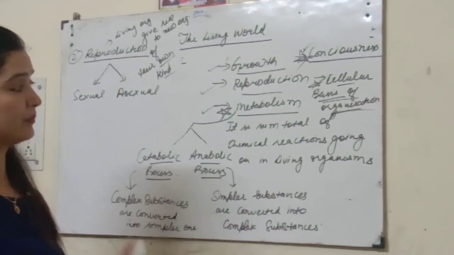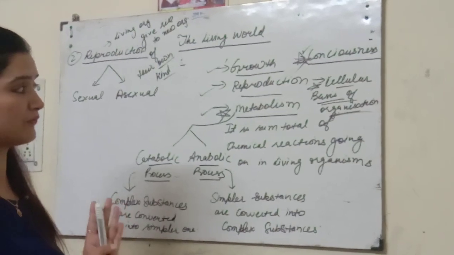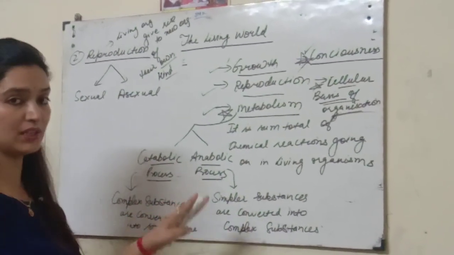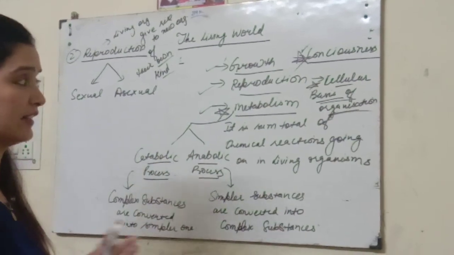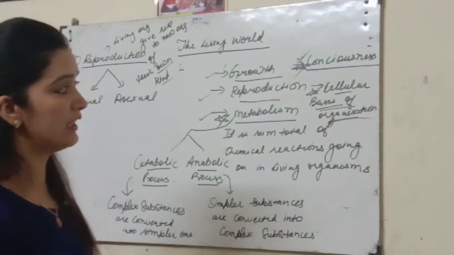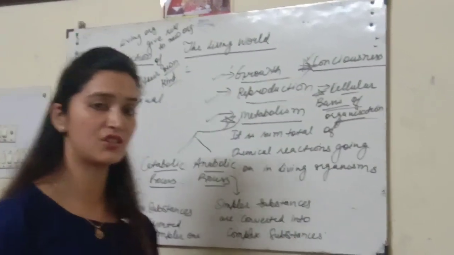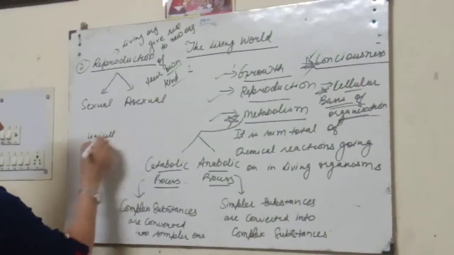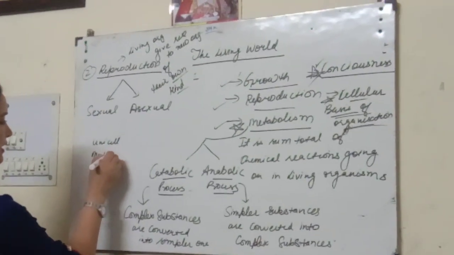Metabolism is important because if an organism is living, only then can these catabolic and anabolic processes occur in that body. Consciousness is one of the important properties again, and cellular basis of organization. The organism may be unicellular, the organism may be multicellular.